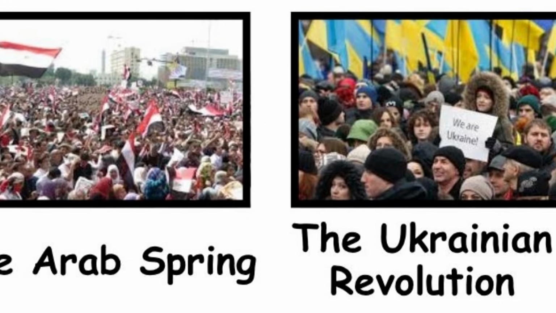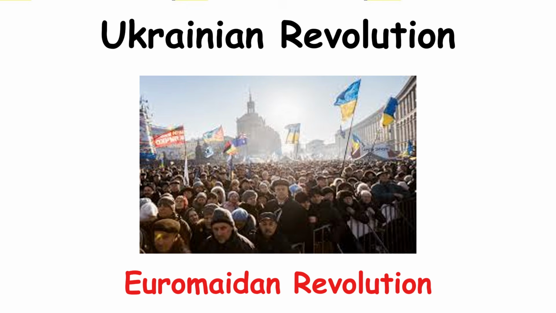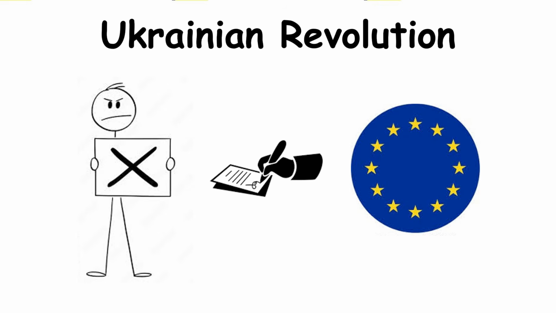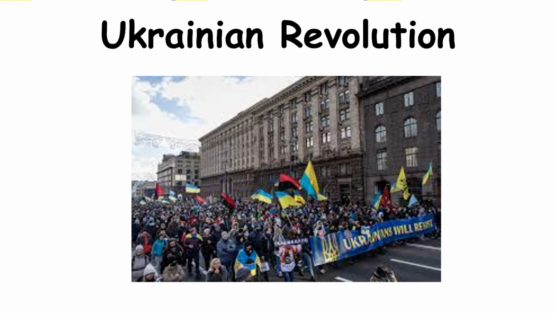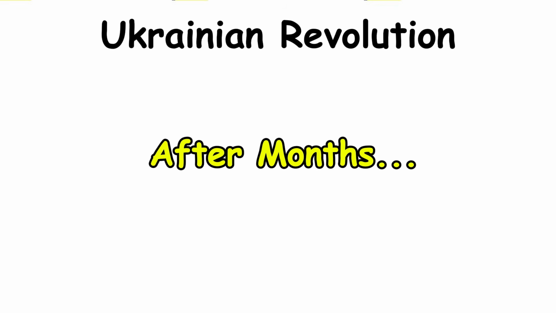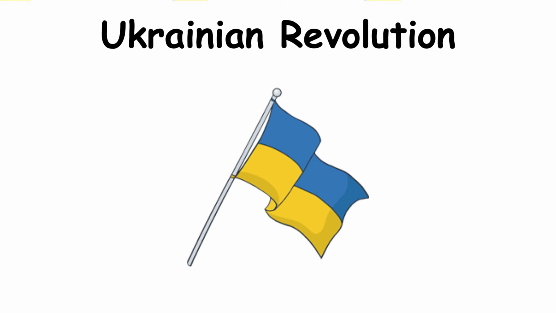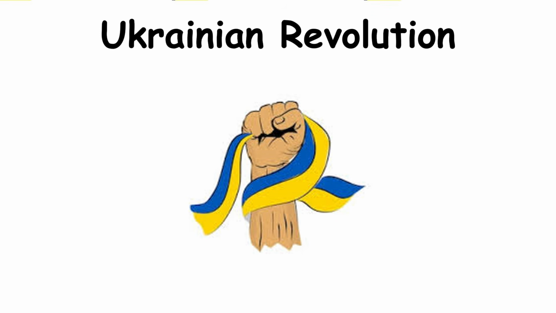The Ukrainian Revolution. Known as the Euromaidan Revolution, it began when Ukraine's president refused to sign a deal with the European Union. Massive protests filled Kyiv streets, calling for democracy and independence from Russian influence. After months of clashes, the government collapsed, and the revolution shifted Ukraine's future, a struggle that continues today.